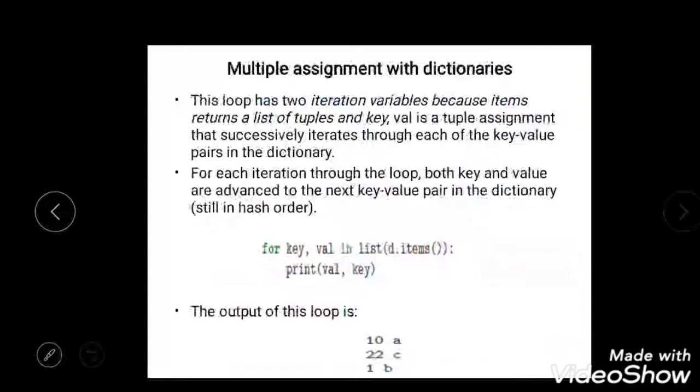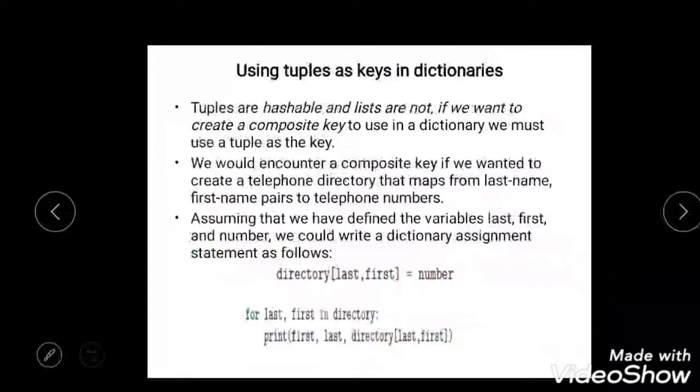What I am now trying to do is print key, print value, and then followed by key. So the output you can see is value comma key: 10A, 22C, 1B. So it is one way of using this in Python.